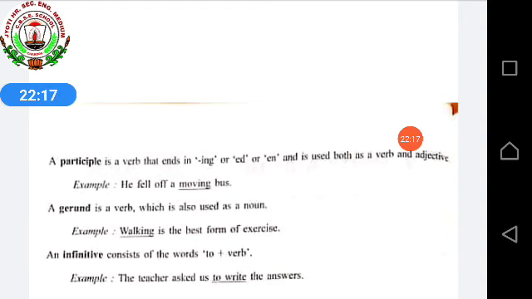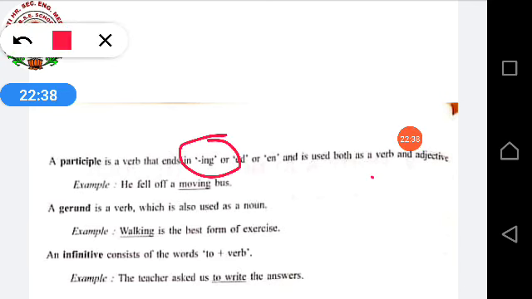A participle is a verb that ends in ing or ed or en and is used both as a verb and adjective. Now a gerund. A gerund is a verb which is also used as a noun. Keep in your mind that when we are taking ing in the participle, we have to see whether the word is verb or adjective.